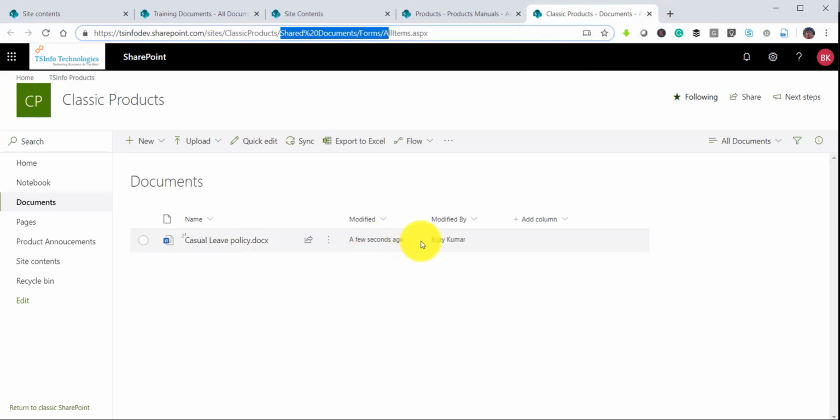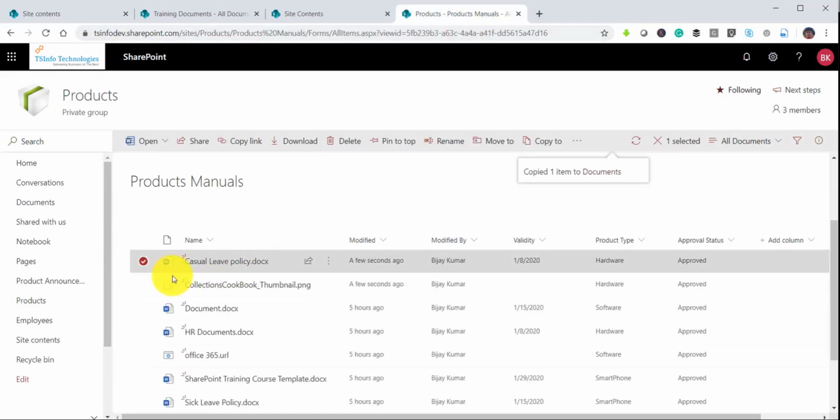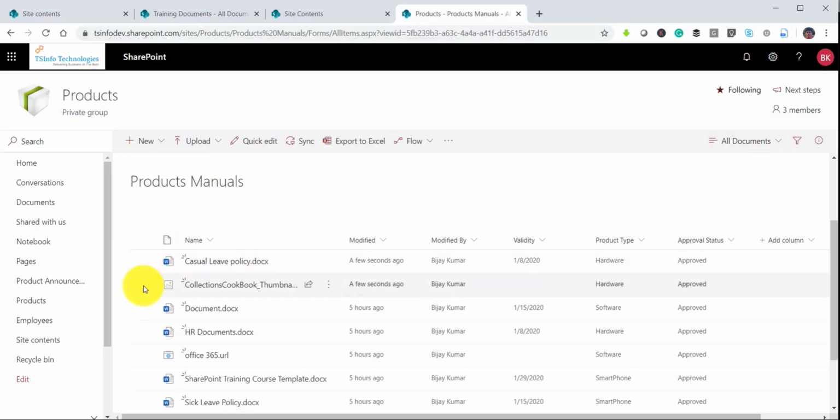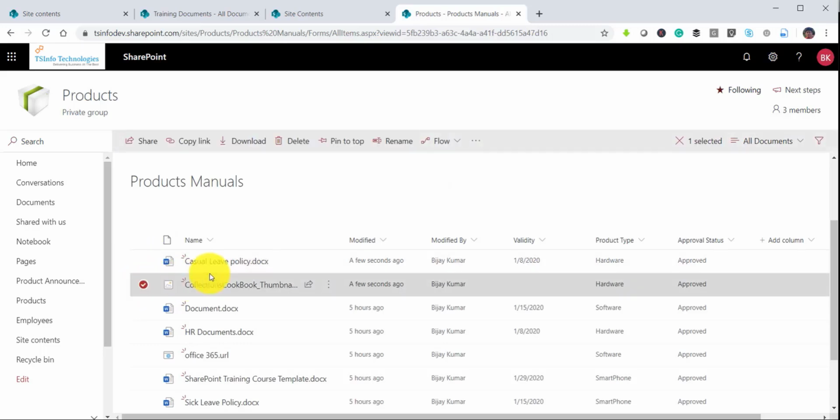If you don't have these metadata properties, then it will not come. Similarly, we have this column, but since there is no column on these things, only the document has been copied. Now, the move will also work the same way. Only thing is, let me just show you. If I click on move,